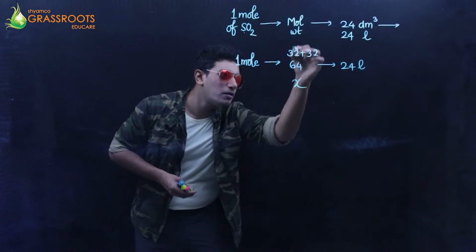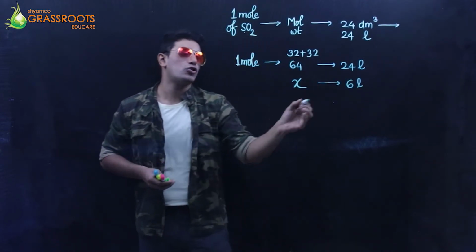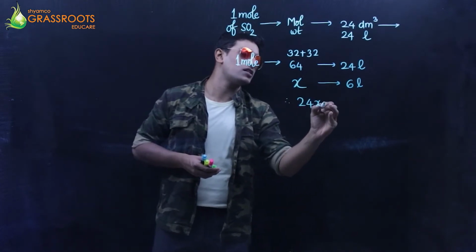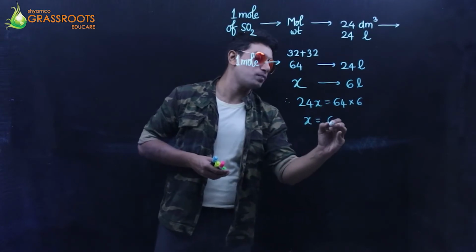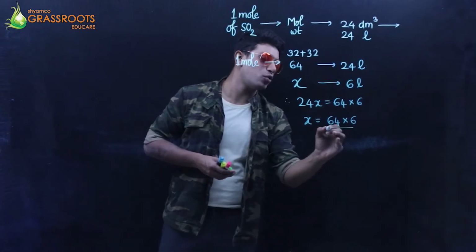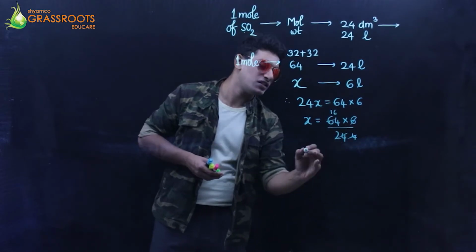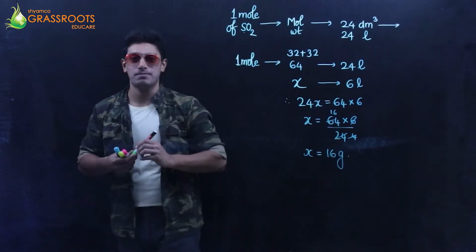Fine. I have been asked what is the mass. Can I say under the mass I'm going to put X in 6 liters. Cross multiply. So you will have 24 into X is equal to 64 into 6. X is equals to 64 into 6 over 24. 6 ones are 6, fours are 4, ones are 4, 16s are. So can I say 16 grams is the first answer.